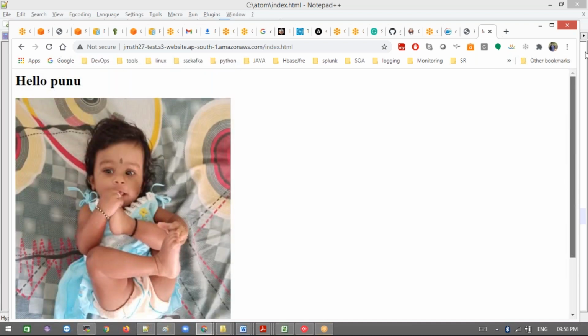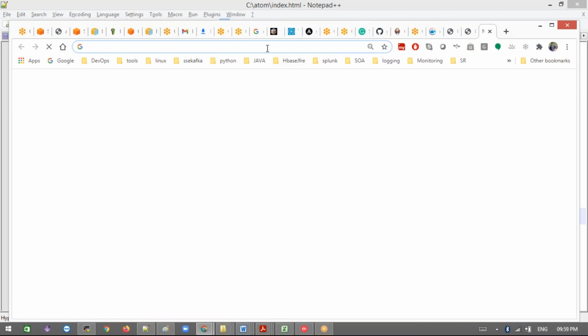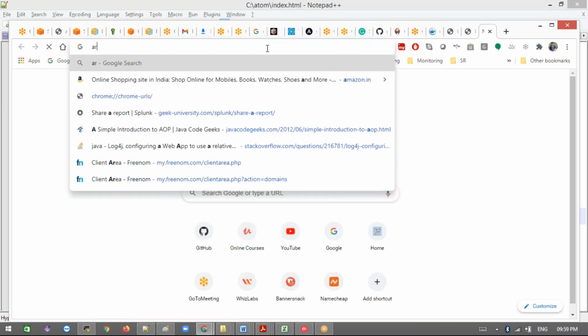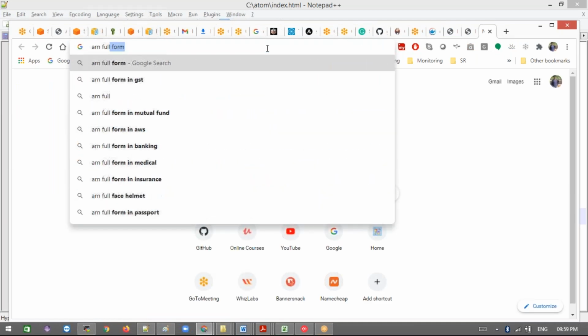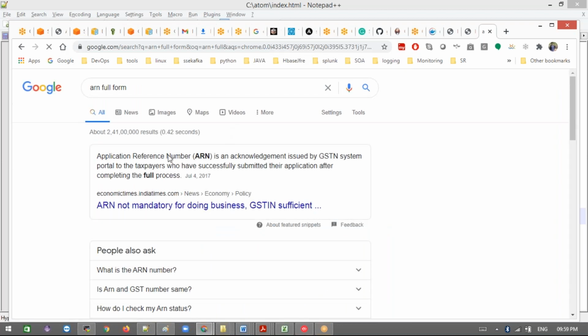Clear, guys? Madhu, can you define ARN? What is ARN? If you create any bucket or any resource in AWS, it has one identifier, which is the ARN. Its full form is Amazon Resource Name.